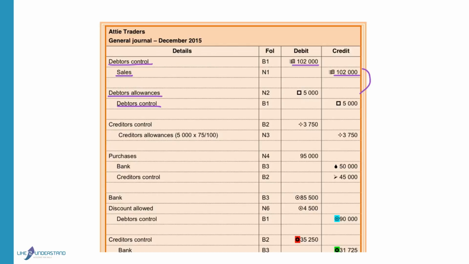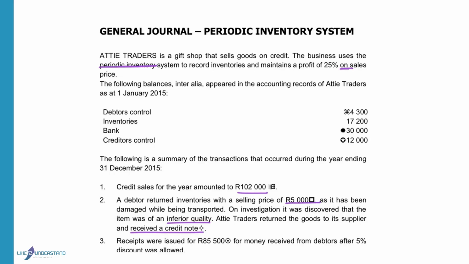Before we do this entry, we will first do the calculation. A profit of 25% on sales price was made. So that means the sales price equals 100%. Because it's on sales price, the profit equals 25% and the cost price will then equal 75%.